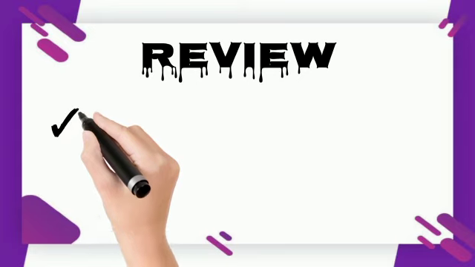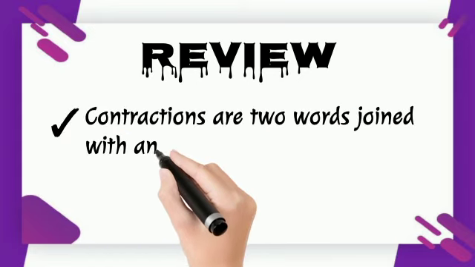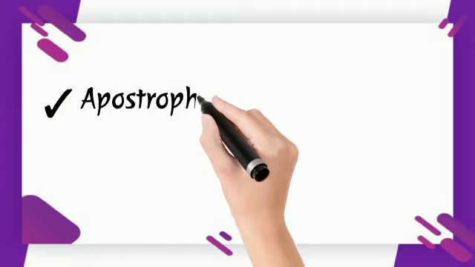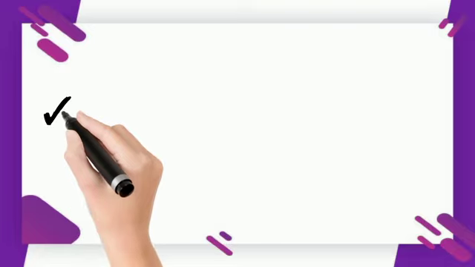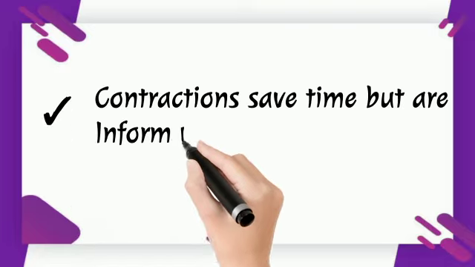Review. Contractions are two words joined with an apostrophe. An apostrophe takes the place of letters. Contractions save time but are informal.